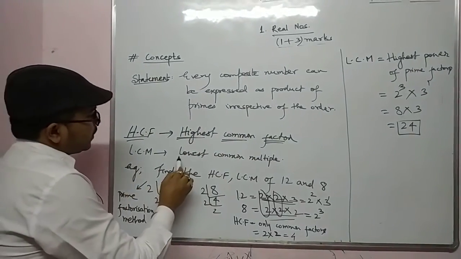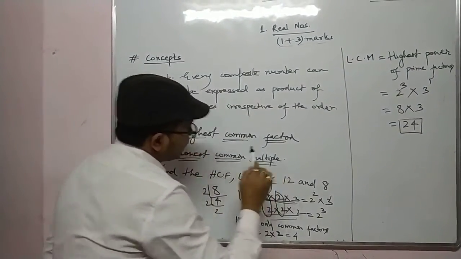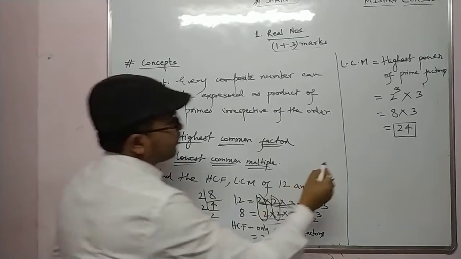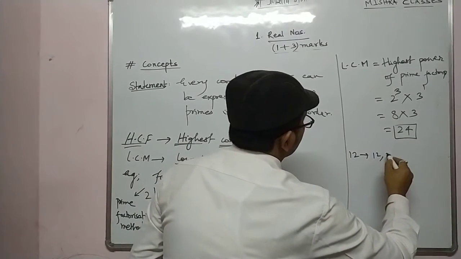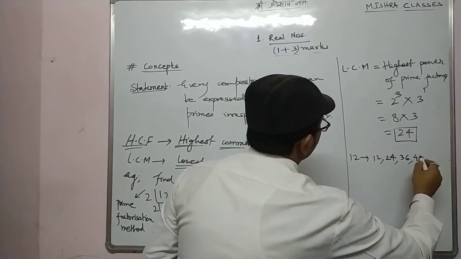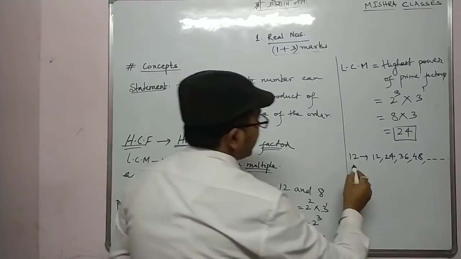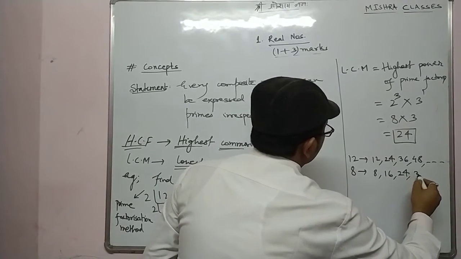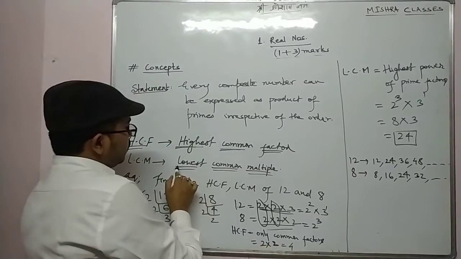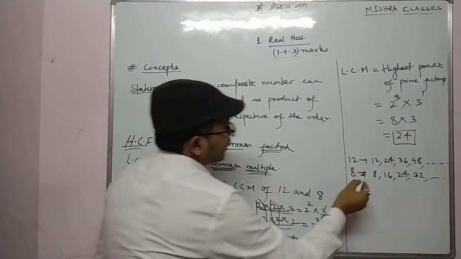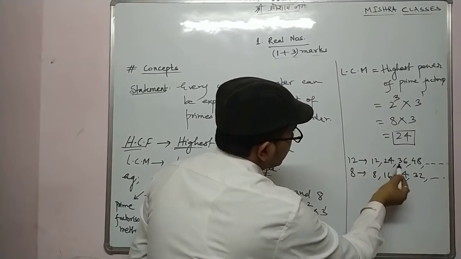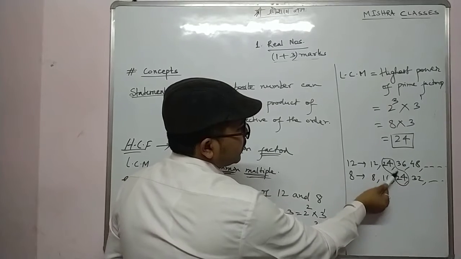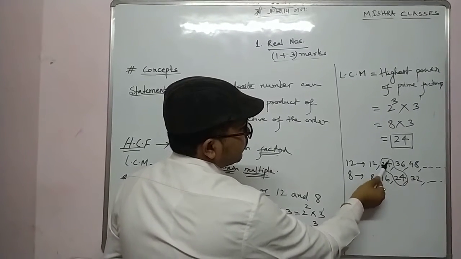Now LCM is what? Lowest common multiple. Is it clear? Lowest common multiple means what? If suppose I write multiples of 12, then how will I write? 12 1s are 12, 12 2s are 24, 12 3s are 36, 12 4s are 48, and so on. And for 8, how will I write? 8 1s are 8, 8 2s are 16, 8 3s are 24, 8 4s are 32. Now tell me, which one is the lowest common multiple here? Lowest also, common also, and multiple also. 24, no? 24 is lowest, it is common, and it is multiple also. Smallest number which is a multiple, and it is common also.